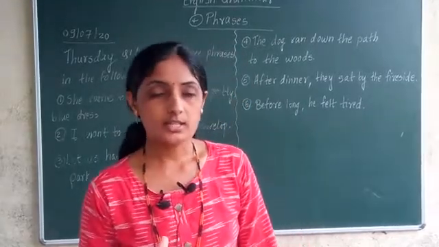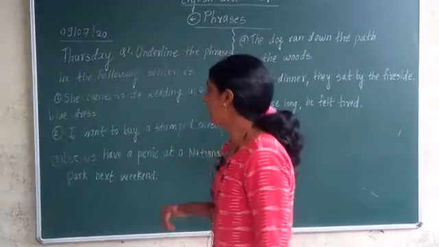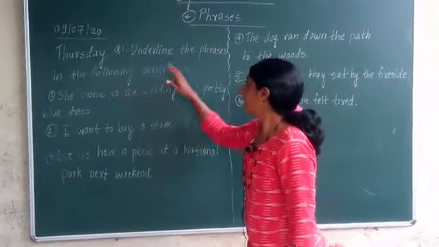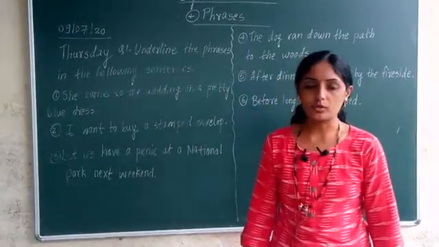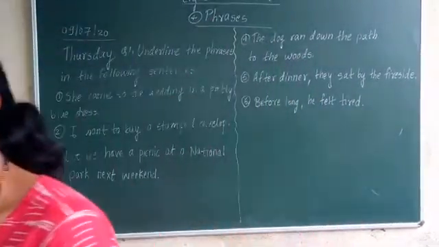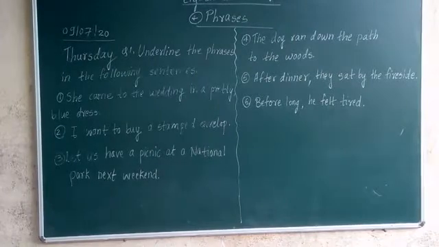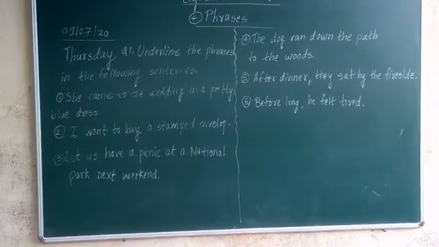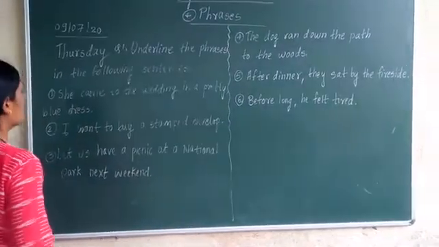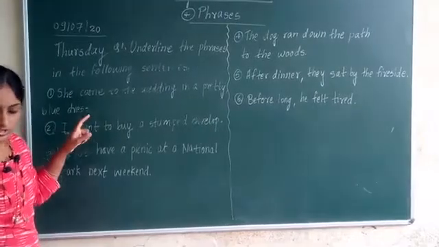Today there is a question given in your English grammar book. The question is what? Underline the phrases in the following sentences. What we have to do? We have to underline what? We have to underline phrases in the following sentences. Can you see all sentences? Correct? Can you see all sentences? I think yes, you can see all sentences.